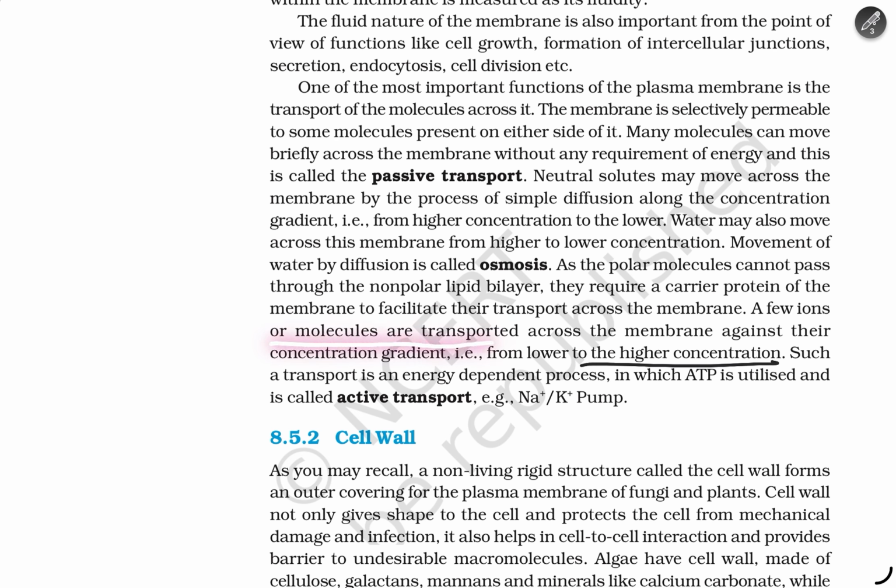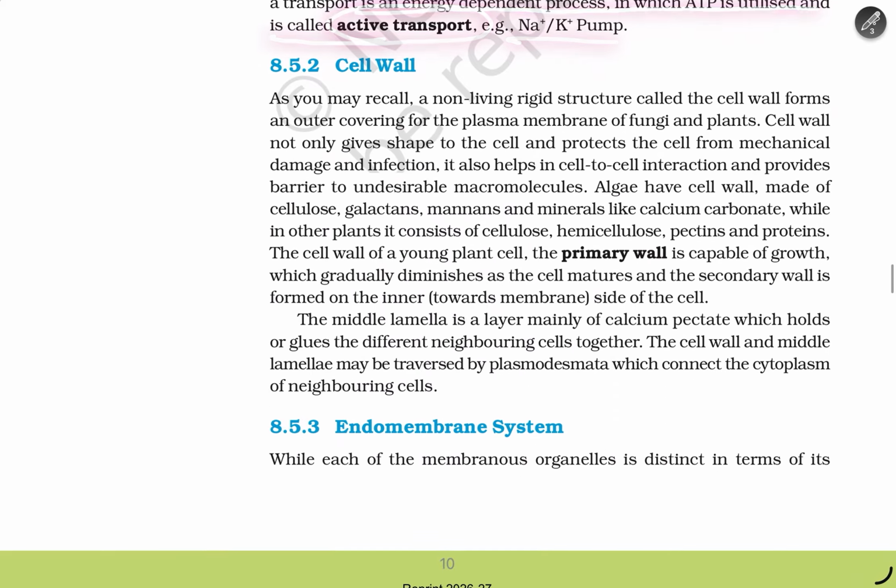A few molecules are transported across a membrane against their concentration gradient, that is, from lower to higher concentration. Such transport is energy dependent, a process in which ATP is utilized, and it is called active transport. An example is the Na+ and K+ pump.